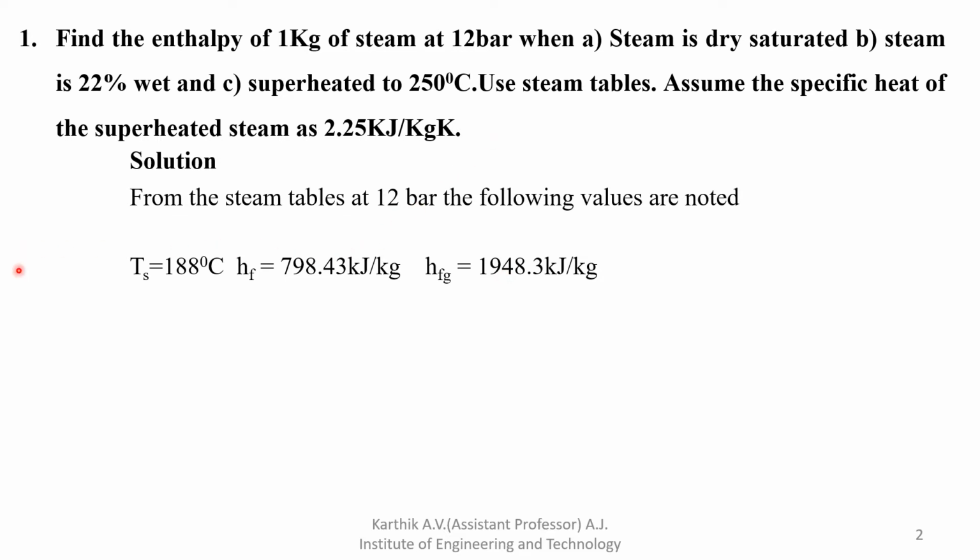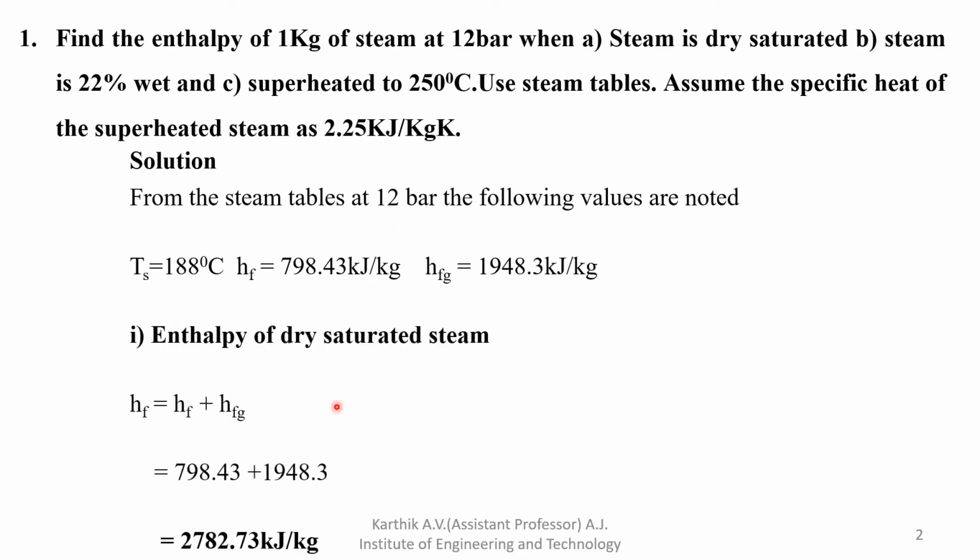So for 12 bar pressure, Ts is 188 degrees Celsius, Hf, the enthalpy of saturated liquid, is 798.43 kilojoule per kg, and Hfg, the enthalpy of latent heat, is 1948.3 kilojoule per kg. This data we have to refer from the steam table at 12 bar pressure.